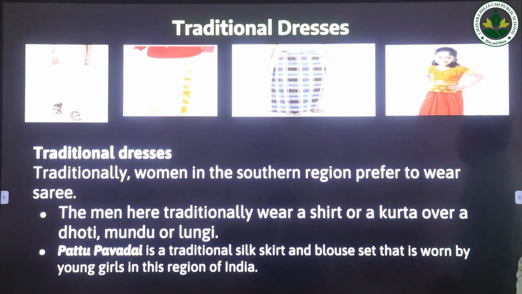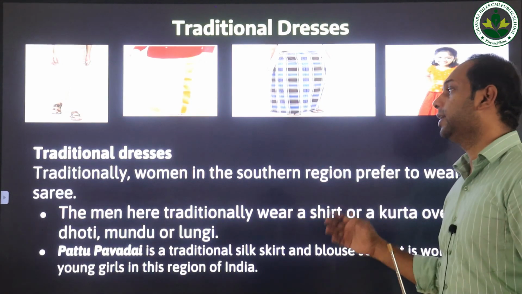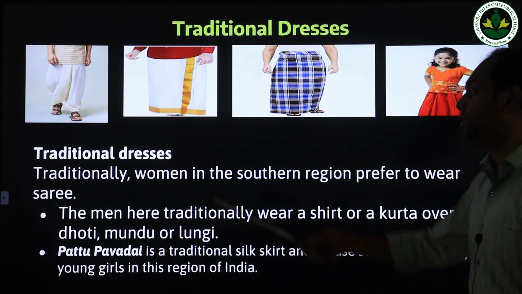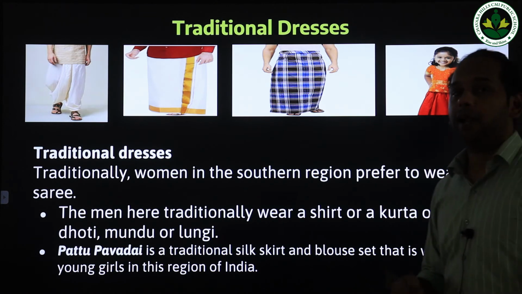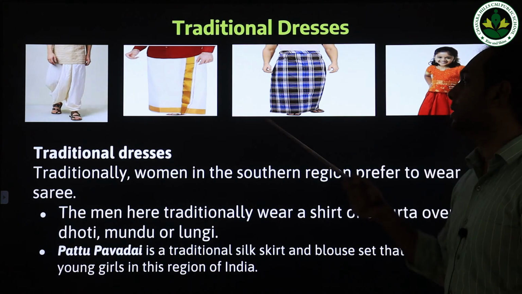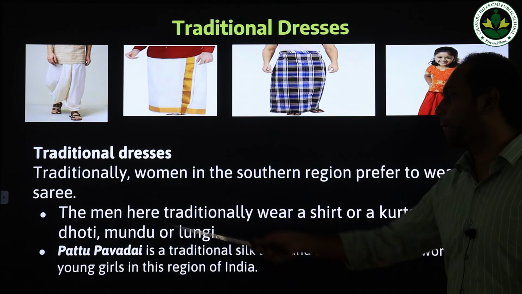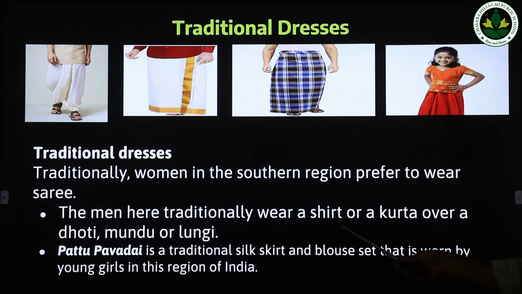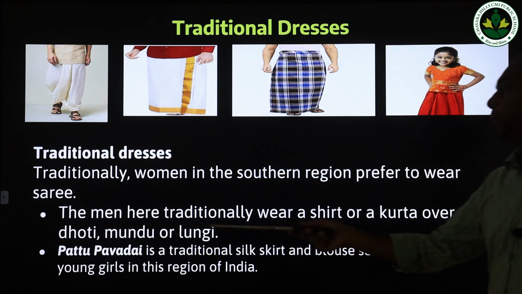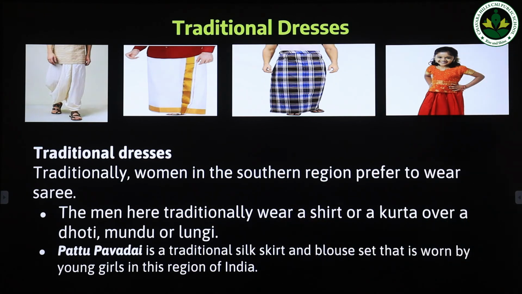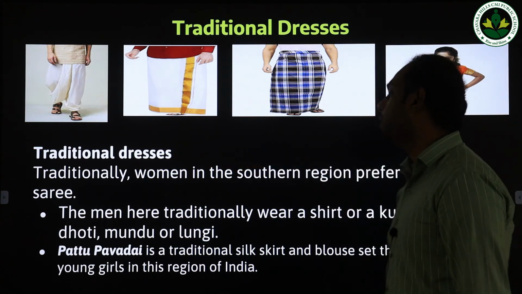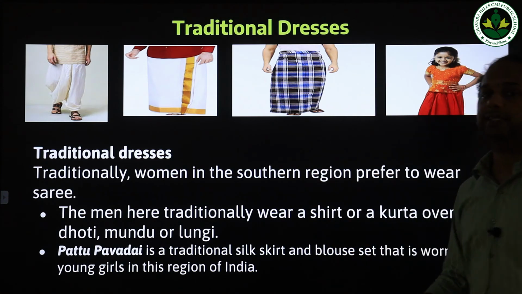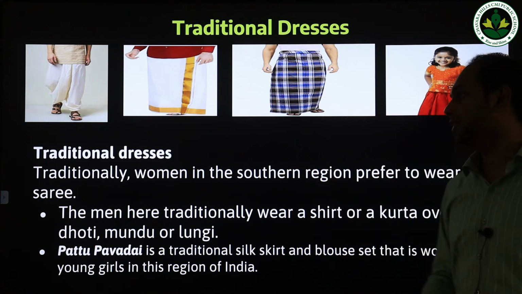Now we are going to study about traditional dresses in this southern region. Traditionally, women in the southern region prefer to wear sari. So sari is a very common traditional dress of women in the southern region of India. The men here traditionally wear shirt or kurta over a dhoti, mundu or lungi. As you see here, this is the image of a dhoti. Then mundu or lungi are the traditional dresses here in the southern region of India.